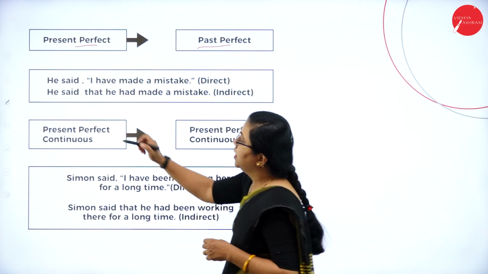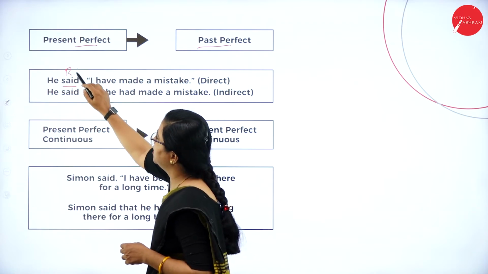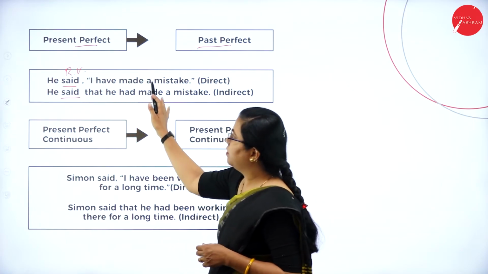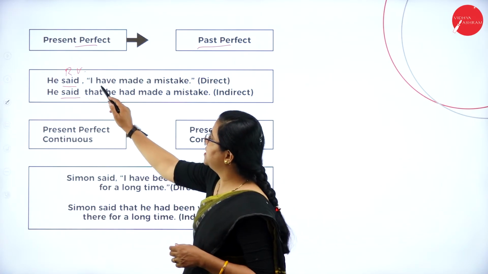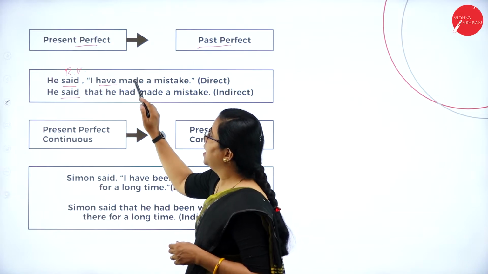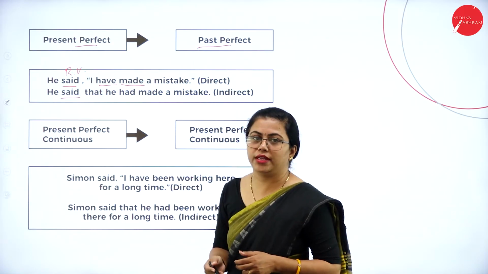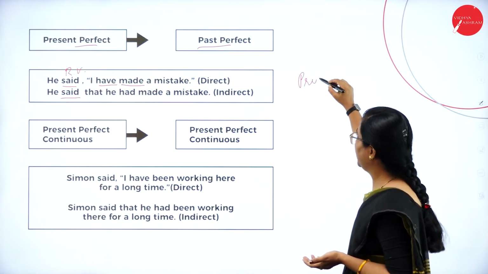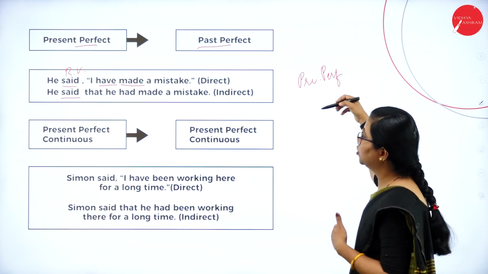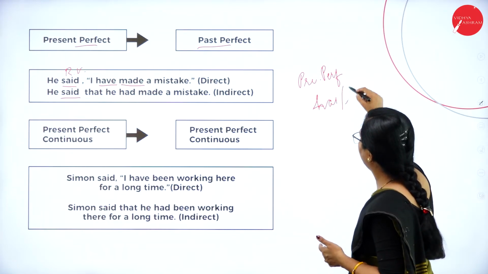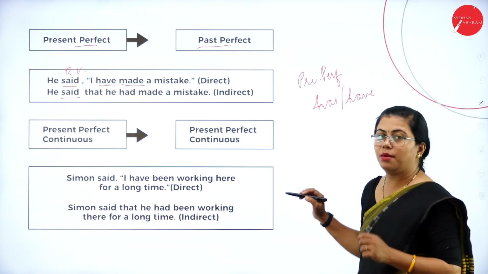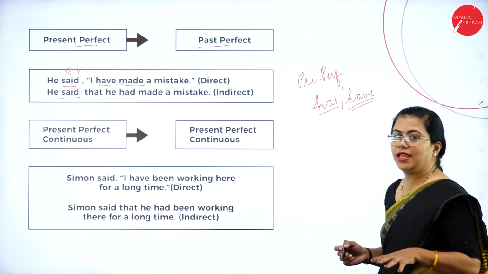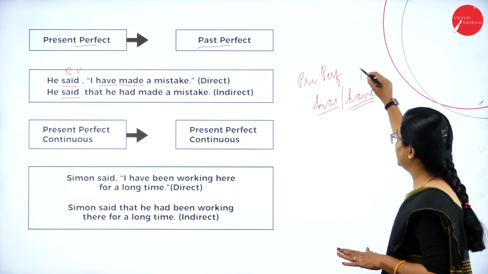So how do we do it? He said, the reporting verb is in past tense, so that is retained as it is. Since this is in past tense, the inside one will change. How do you identify it as present perfect? Have shows it is in present tense, made is in perfect tense. Okay, have, made. You know, right? Whenever it is present perfect, this rule holds good: has or have, depending on the number of the subject. If it is singular, it is has. If it is plural, it is have. But with I, it is different. With I, it is always have.